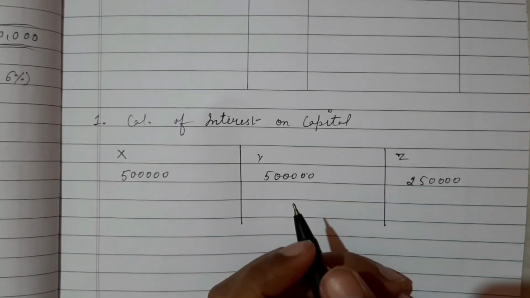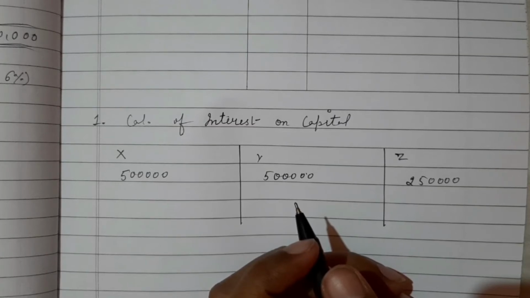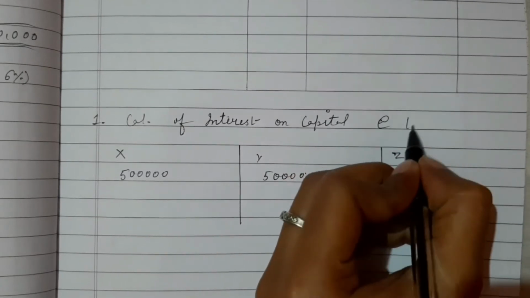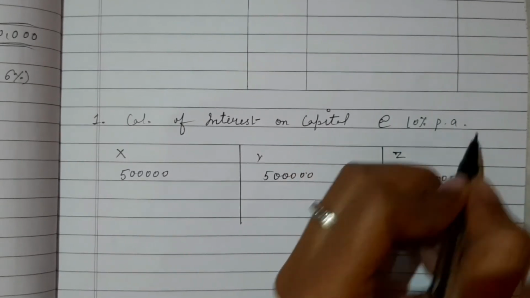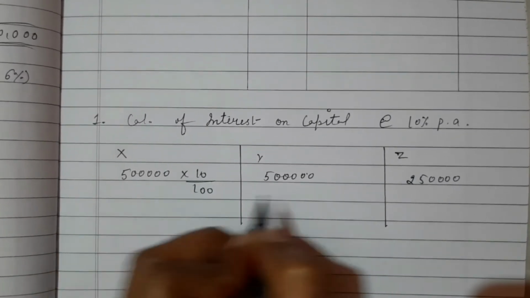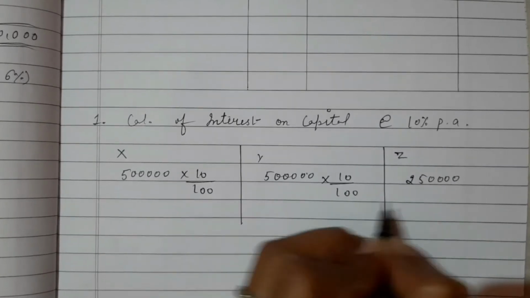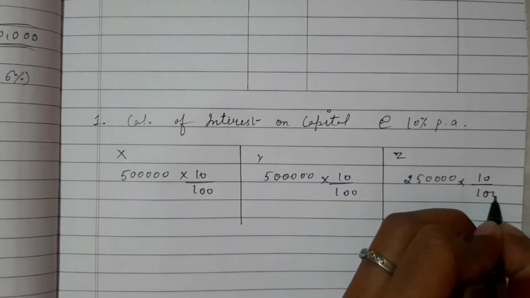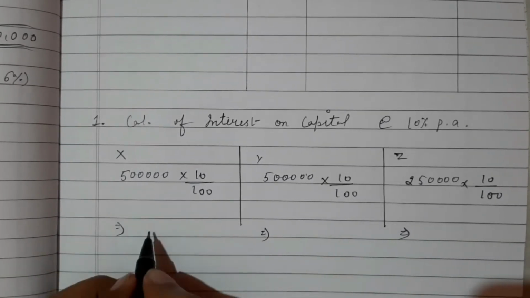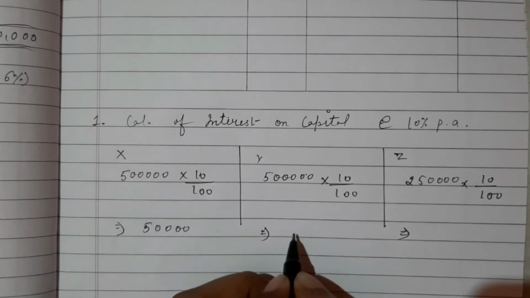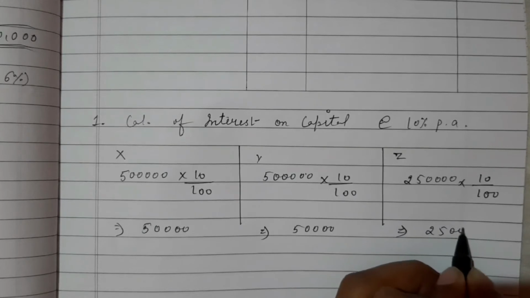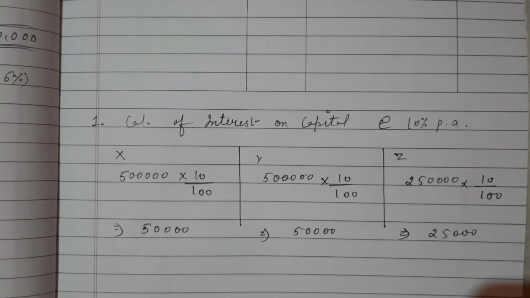So students, tell me, at what rate do we have to calculate interest on capital? Yes, 10% per annum. So at the rate of 10% per annum, 10/100, 10/100 and 10/100. After solving this, the final answer we will get is 50,000, 50,000 and 25,000. Am I clear to all?